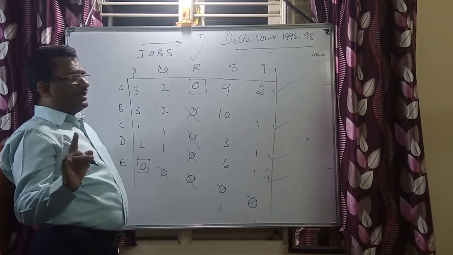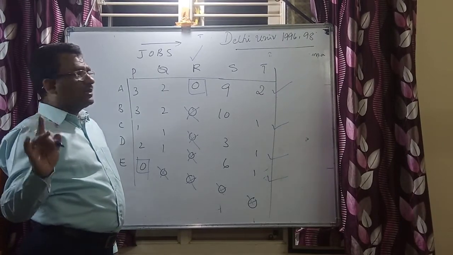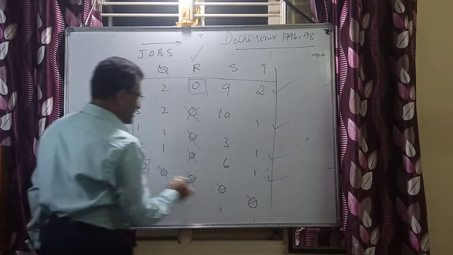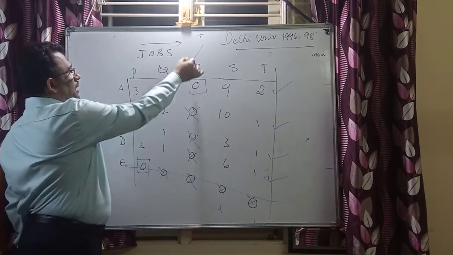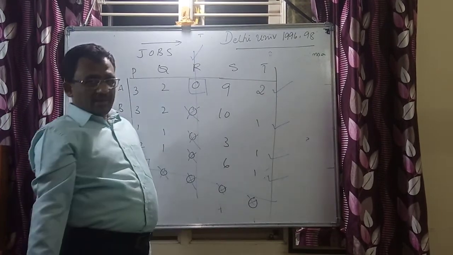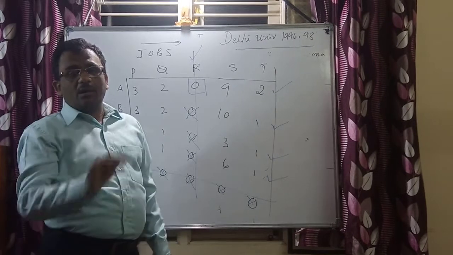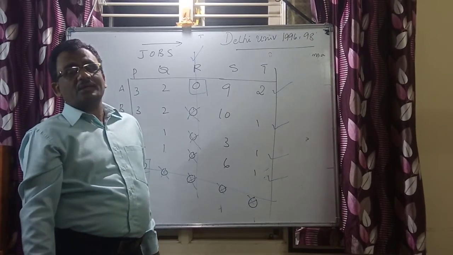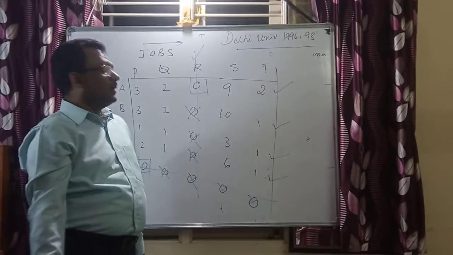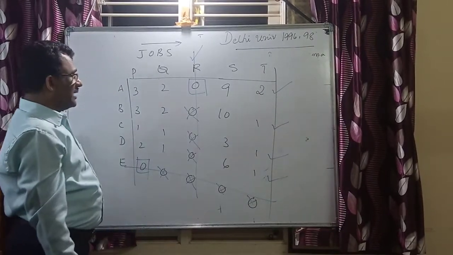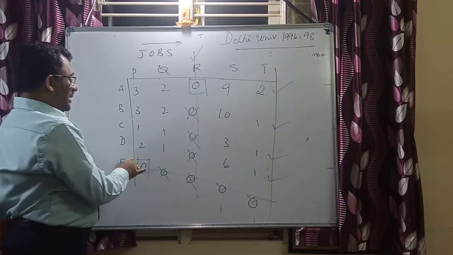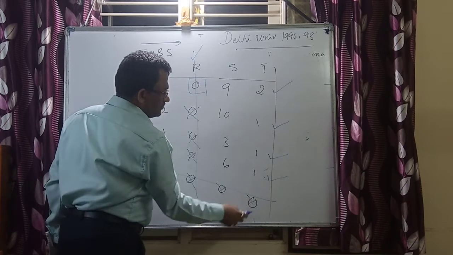Now draw lines to unticked rows and ticked columns. Unticked row is this, and ticked column is this. Draw lines to unticked rows and ticked columns and ensure that all the zeros are on the lines, whether it's a horizontal row or a vertical column, all the zeros to be on these lines. Look at this, 0, 0, 0, 0, all the lines are there and the zeros are on the lines. Again here also it's there on the line.